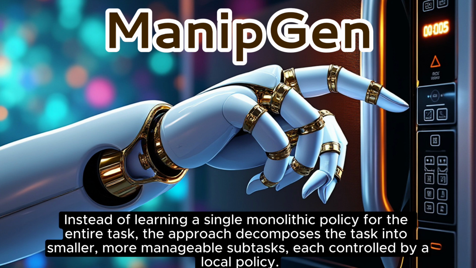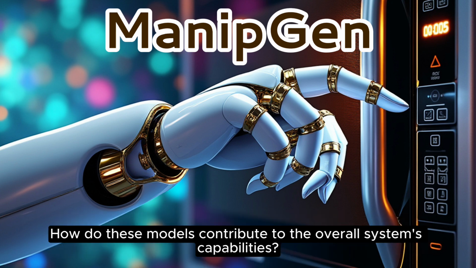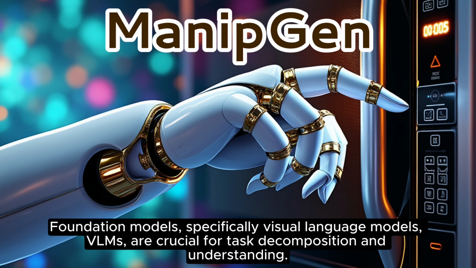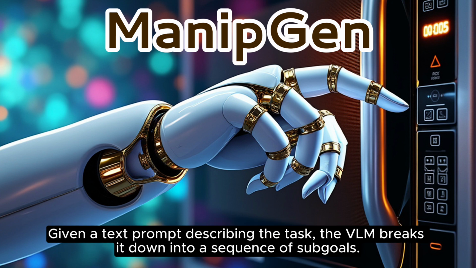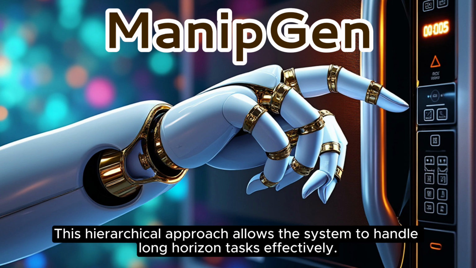Instead of learning a single monolithic policy for the entire task, the approach decomposes the task into smaller, more manageable subtasks, each controlled by a local policy. The paper mentions the integration of foundation models. How do these models contribute to the overall system's capabilities? Foundation models, specifically visual language models, VLMs, are crucial for task decomposition and understanding. Given a text prompt describing the task, the VLM breaks it down into a sequence of sub-goals. These sub-goals are then used to guide the motion planning and execution of the local policies. This hierarchical approach allows the system to handle long-horizon tasks effectively.